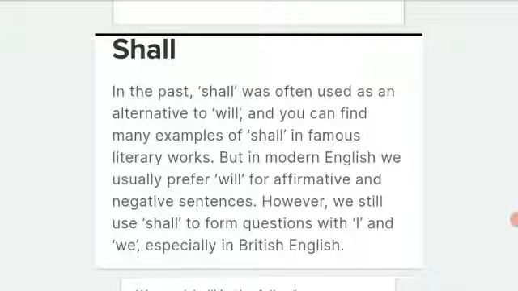So will works with all the persons, but shall may not work with all the types that we discussed just now. Here shall can be used only with the first person singular and plural, for example, I and we. I shall come, I shall eat, I shall talk to you, I shall give you the chocolates, I shall arrange the meeting for you, or else we shall.